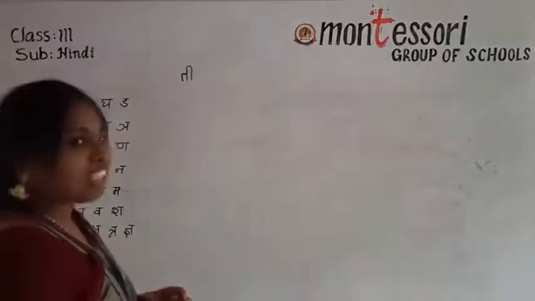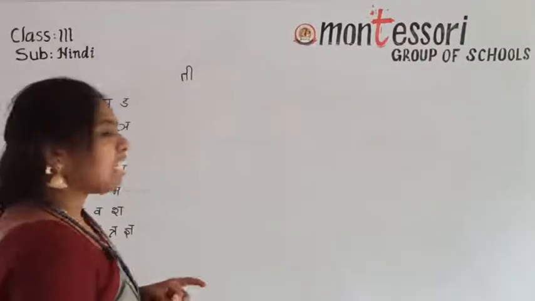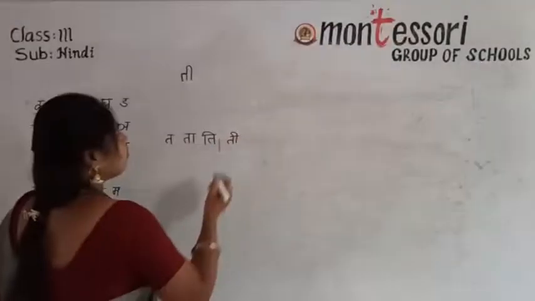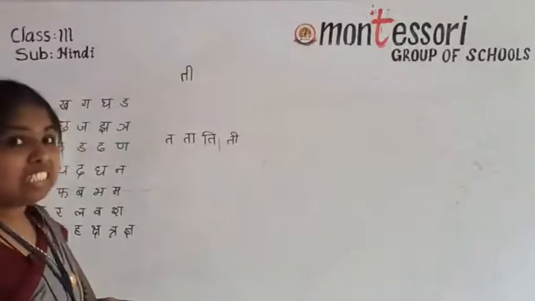Otherwise you can read the Barakhadi also. If you take the Ta Barakhadi: Ta, Ta, then the first e ki matra Ti, Ta, second e ki matra Ti.